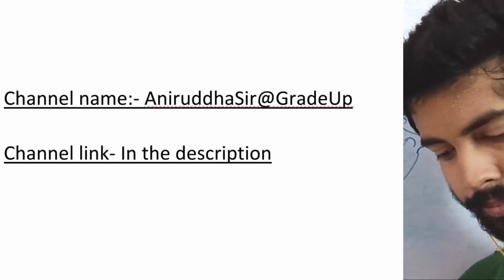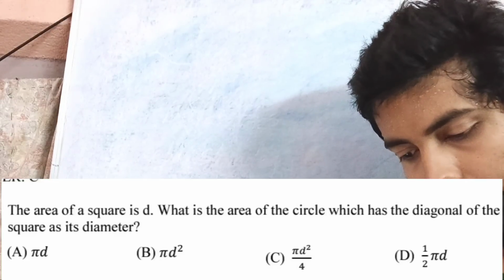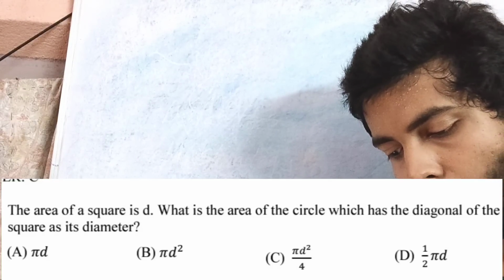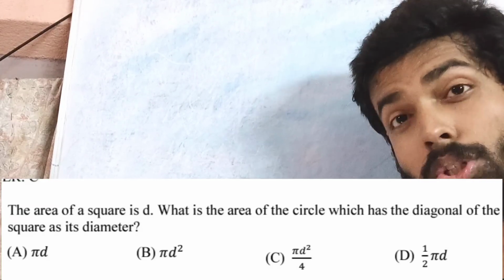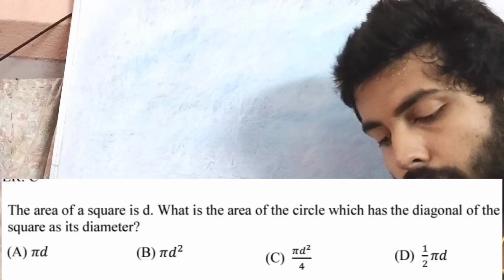Okay fine, let's come to the next question. So this is also a part of quantitative aptitude because the last part I have told also includes mensuration and geometry, right? So they are saying the area of a square is D. What is the area of the circle which has the diagonal of the square as its diameter? So let's see.